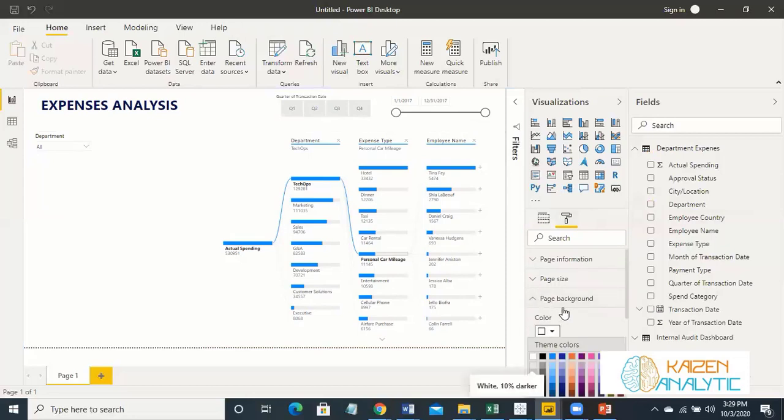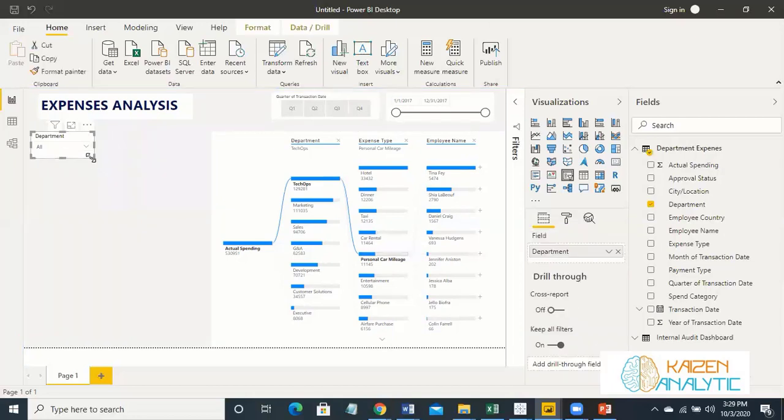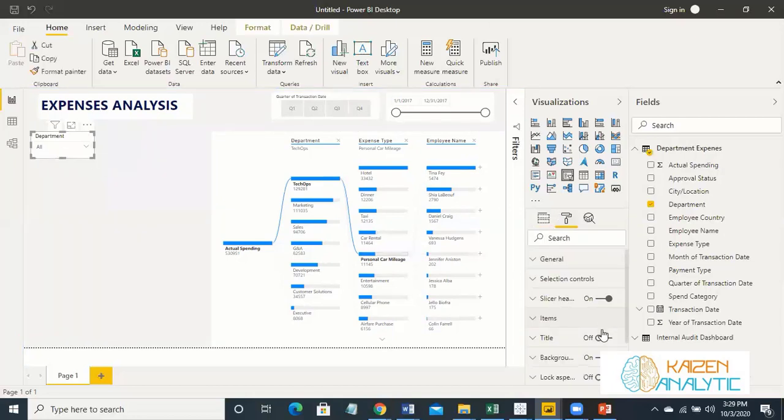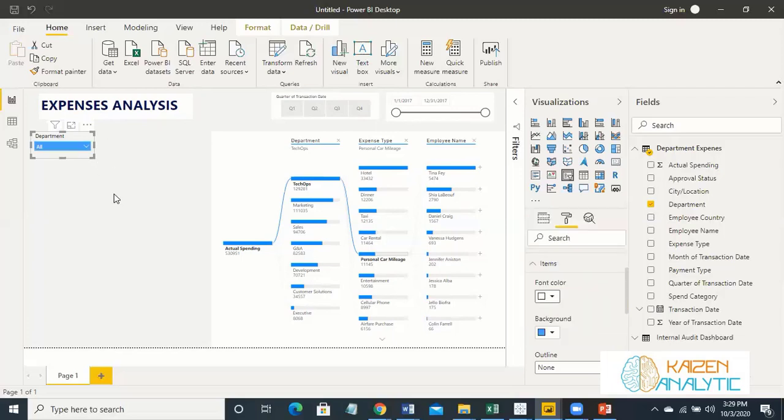So let's choose this gray background, and also this one 50%. We will do the visualization along with our dashboard as well. Let's make the background nil, and as far as item is concerned, make this one white, and this one, yeah, this is more attractive.